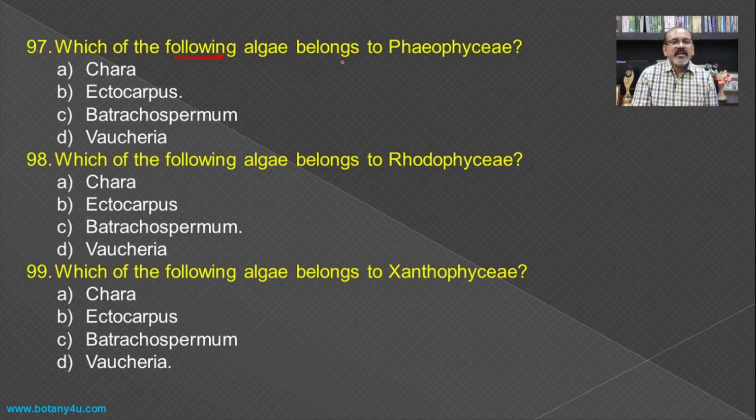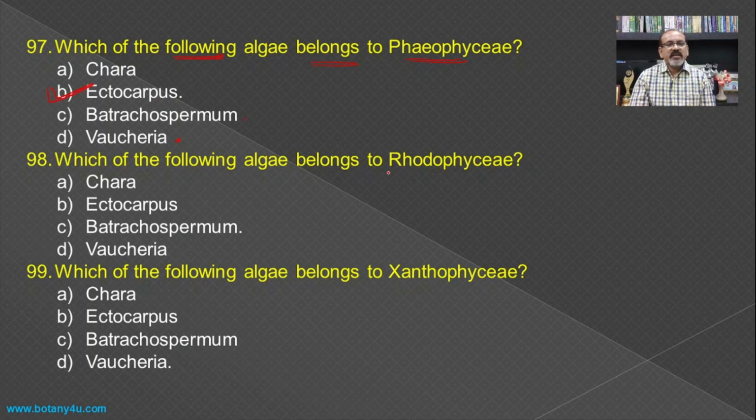Which of the following algae belongs to Phaeophyceae? If you see Chara, it is Charophyceae; Ectocarpus is Phaeophyceae; Batrachospermum is Rhodophyceae. And Vaucheria is Xanthophyceae, and hence Ectocarpus becomes the answer for this one.